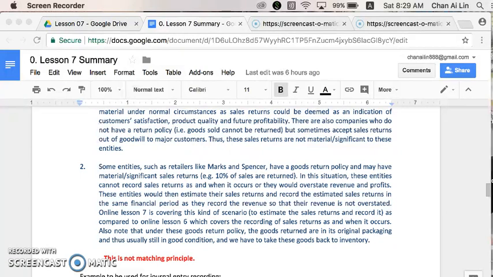Okay, so reporting the sales return, which is a contra revenue, in the same period as the sales revenue, is not about compliance to the matching principle. So don't be mistaken, don't confuse this with the impairment loss on AR.